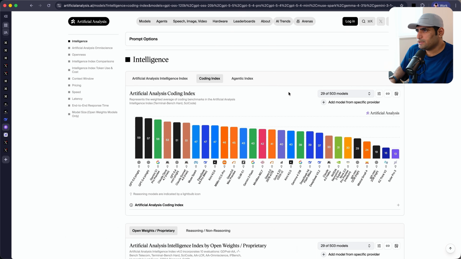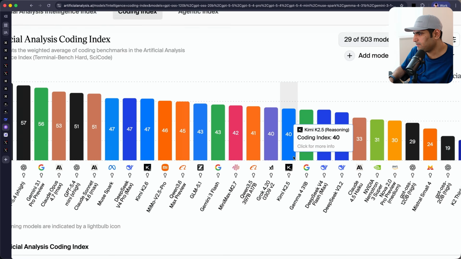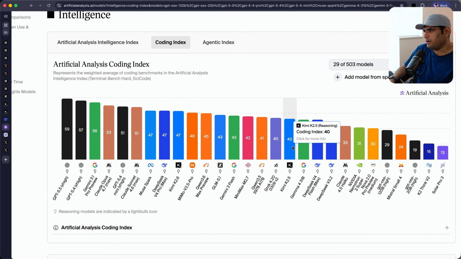If you look at artificialanalysis.ai and take a look at the Kimi and DeepSeek models, a lot of people have only tried Kimi 2.5, which is here on the Artificial Analysis Coding Index. This is how intelligent these models are. It represents the weighted average of coding benchmarks the Artificial Analysis index is built on top of, which is Terminal-Bench Hard and SciCode.